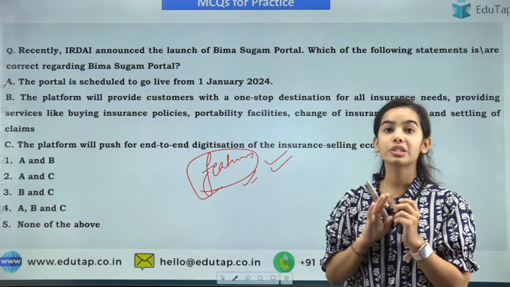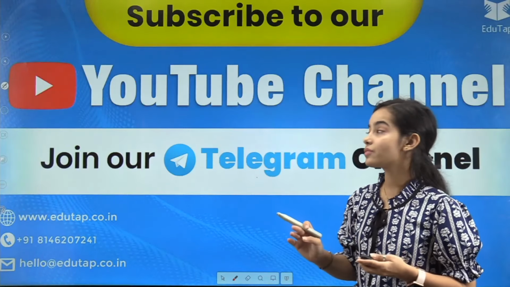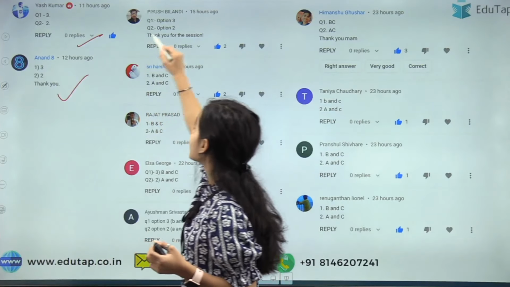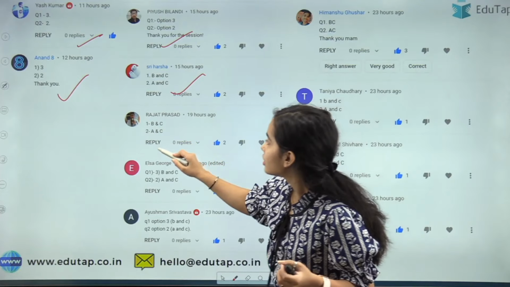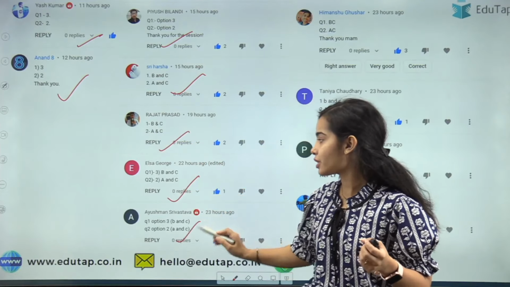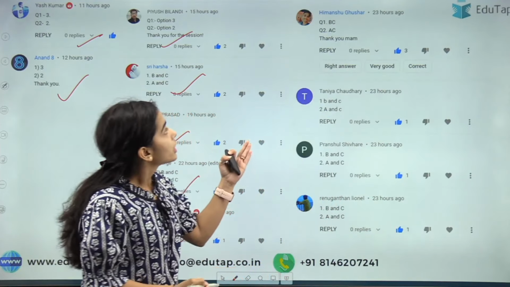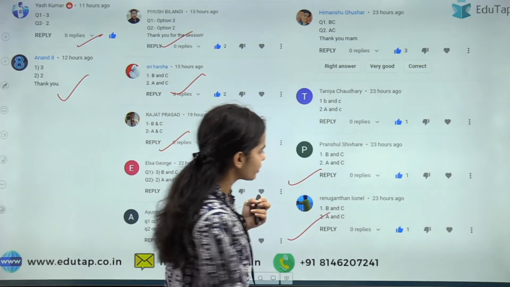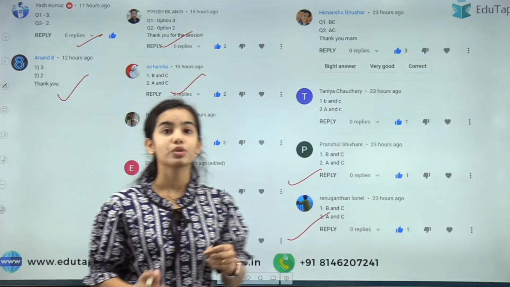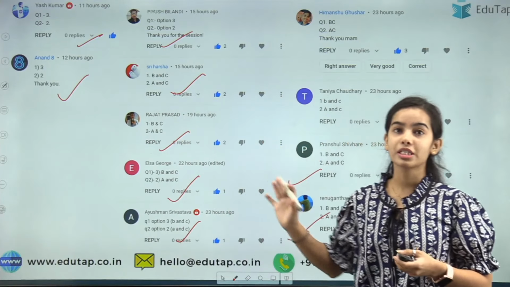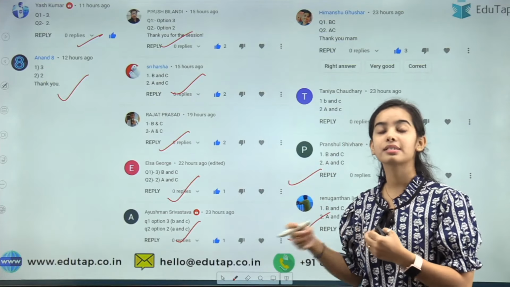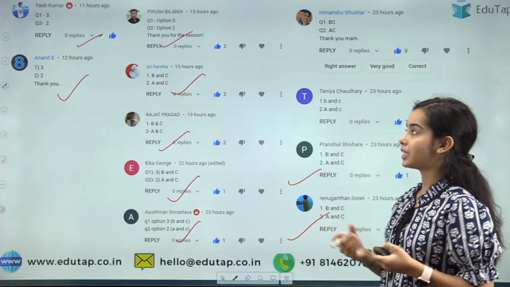I hope you have understood this news article very clearly, and these were the people that were able to give the right answer of the previous session question. Yash, Anand, Piyush, Harsha, Rajat, Elsa, Ayushman, Himanshu, Tanya, Pranshul and Regunanthan. So they were able to give the right answer of the previous session question. I'm so happy to see that so many of you are giving the answers. They are able to understand the news article. That is really nice to see.